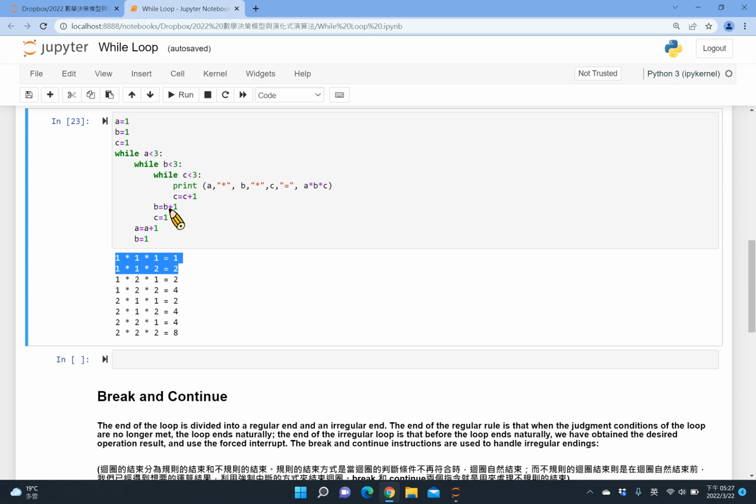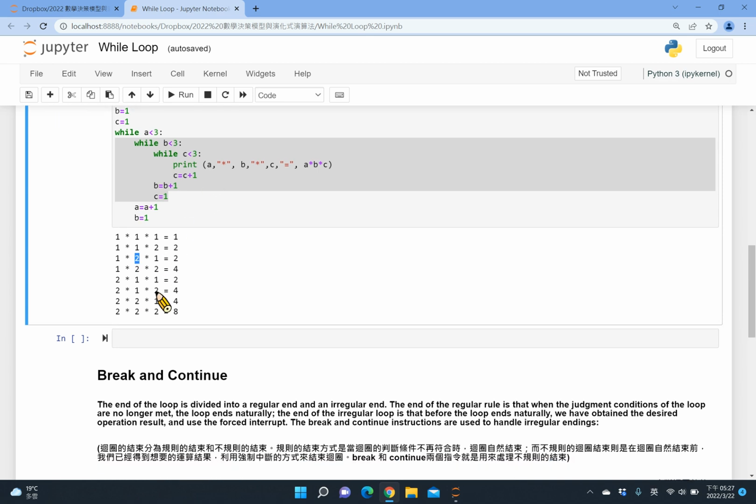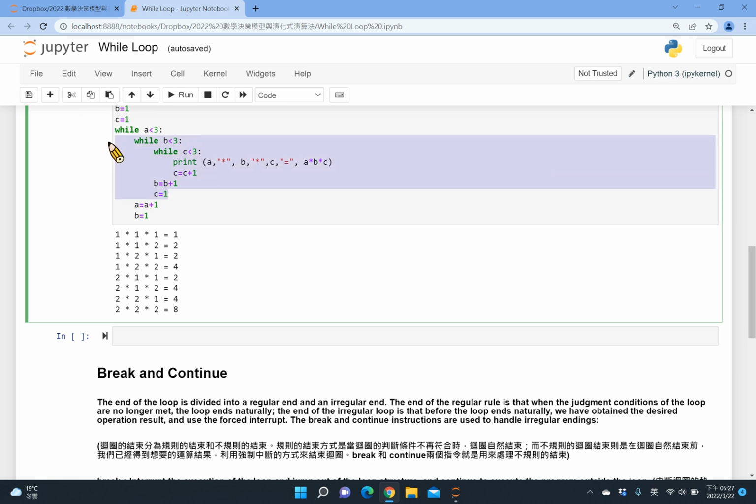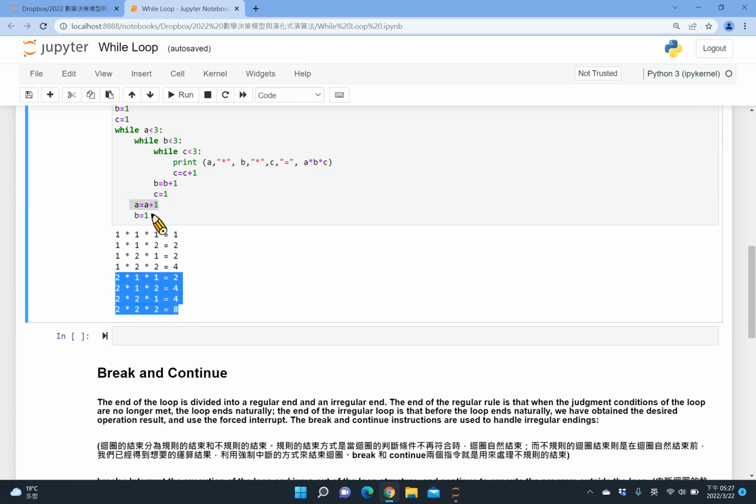Now B becomes 2, but A is still 1 because we are still in the first round of A, but second round of B. So this time B becomes 2, A still 1, and C needs to go through from 1 to 2. And after that, because B becomes 3, so the loop ends here and we go out, and at this moment A updates to 2 and repeats again.